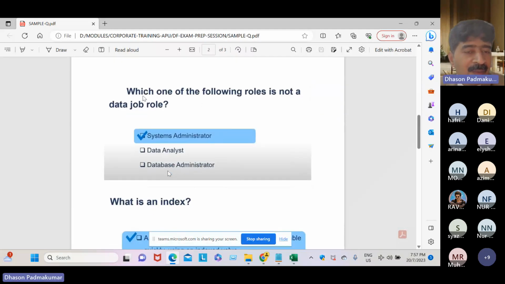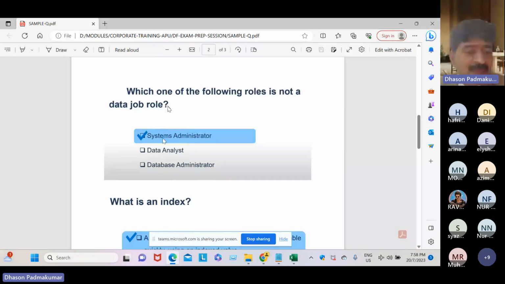Which one of the following roles is not a data job role? Data analyst, we know what a data analyst does, like a data scientist. And next is database administrator. They manage data, and a data analyst also manages and analyzes data.